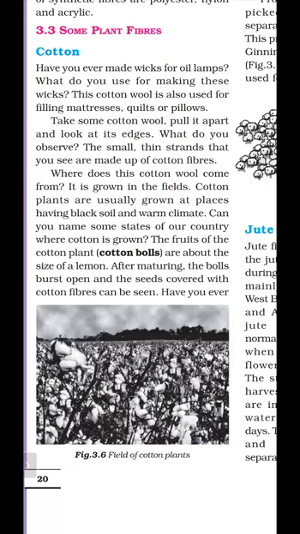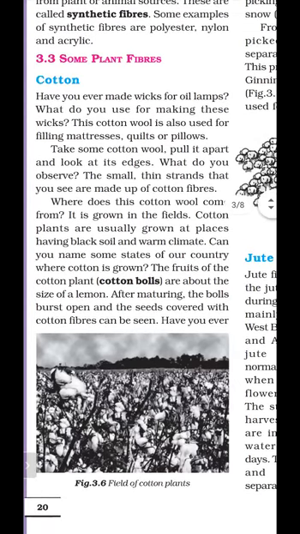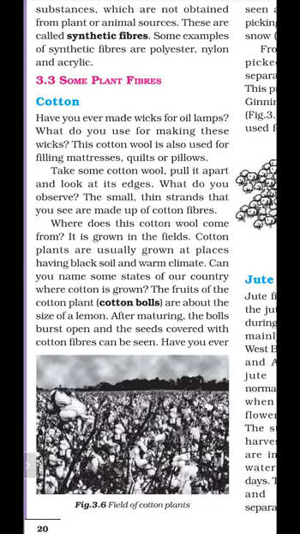When cotton balls mature, meaning when they fully develop, then the balls burst open and the seeds can be seen in the cotton fiber. So how is cotton obtained? Cotton is grown in fields, in a place where black soil and warm climate are present, and this is found in the countries where black soil is present.